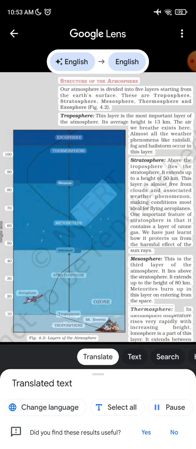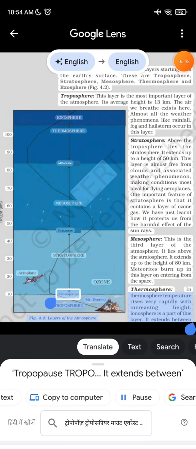Thermosphere. Tropopause. Troposphere. Mount Everest. Fig. 4.2. Layers of the atmosphere.